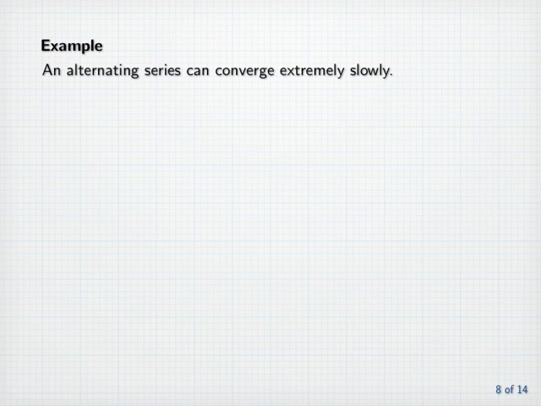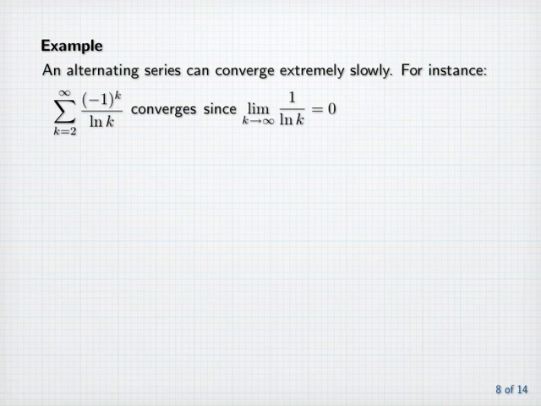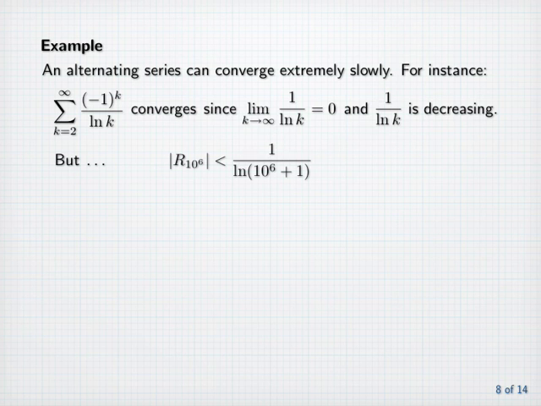Example. An alternating series can converge extremely slowly. For instance, the sum from k equals 2 to infinity of minus 1 to the k divided by the natural log of k converges since the limit as k goes to infinity of 1 over the natural log of k equals 0 and 1 over the natural log of k is decreasing for all k greater than or equal to 2. But if we compute an estimate on the 1/1,000,000th remainder, we find that the absolute value of that remainder is less than 1 over the natural log of 1,000,001, which is approximately 0.072, which is not a particularly small number.